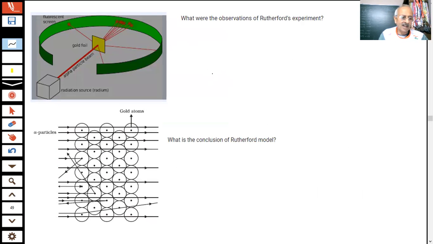A very important diagram is on the screen, students. As I said, Rutherford was interested to find out the arrangement of electrons inside the atom, so he designed an experiment. This is the setup of the experiment. What he did, student, was select a thin gold foil.